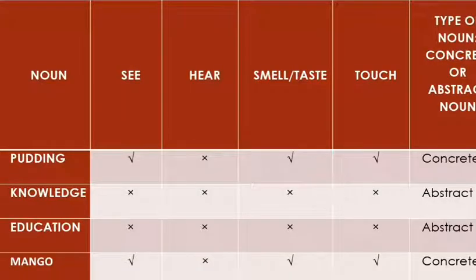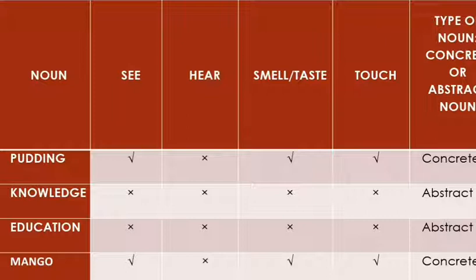Now look at the table. So our first example is pudding. So we can see pudding, we can smell it, we can taste it and touch it. But we cannot hear it. So it's a concrete noun.